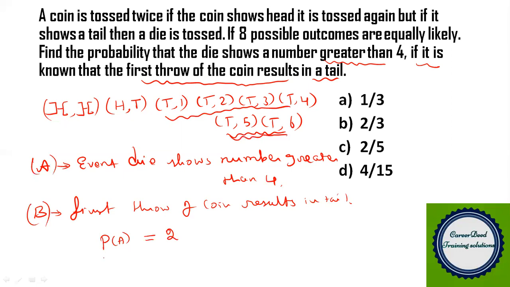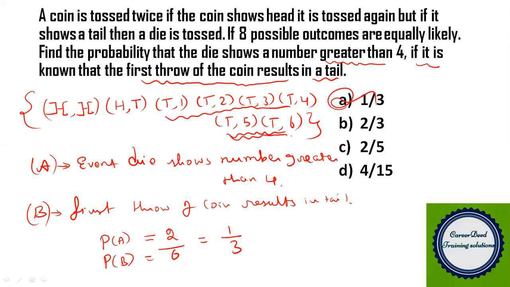So 2 upon 6, and the answer will be 1 by 3. Here you don't need to consider all the sample spaces, because the question itself says to consider only cases where the first throw of the coin is tail. So from these 8 you fetch only these six cases, that is 2 by 6, and you get 1 upon 3 as the answer.